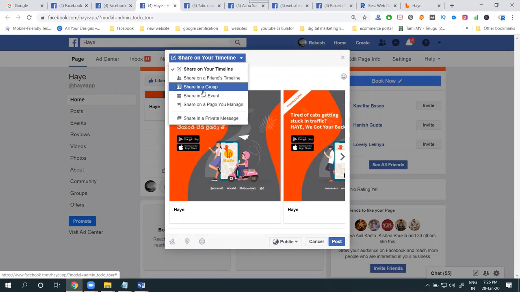Every week, you should share only two times for a particular group. If you do regular sharing, your account will be marked as spam. So share to relevant groups. Suppose you are posting about travel information, share to travel groups. If the groups do not match, create your own groups and invite some other people.